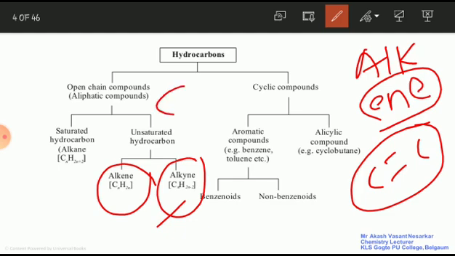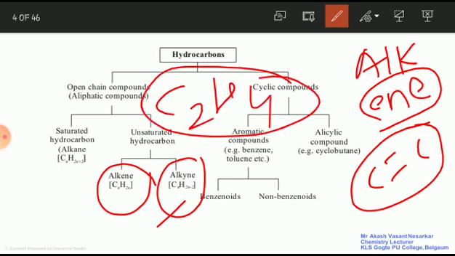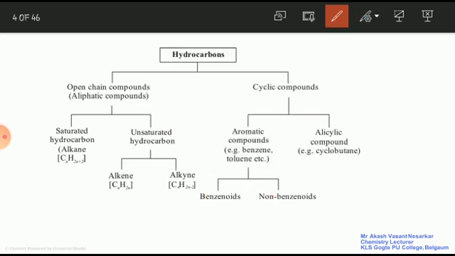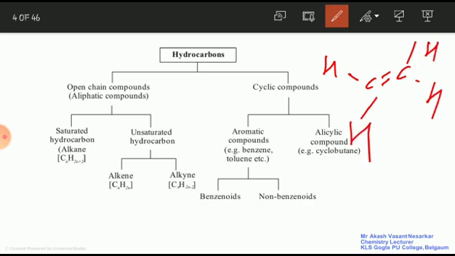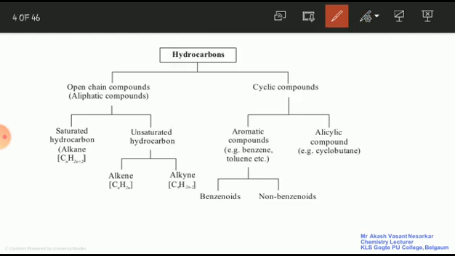For example, C2H4. This is ethene. So this contains carbon-carbon double bond like this. So this is your ethene, where carbon-carbon contains double bond. So alkene is the compound which contains carbon-carbon double bond, and it is having the general formula CnH2n. We know about the general formula because it is already over in the last one.